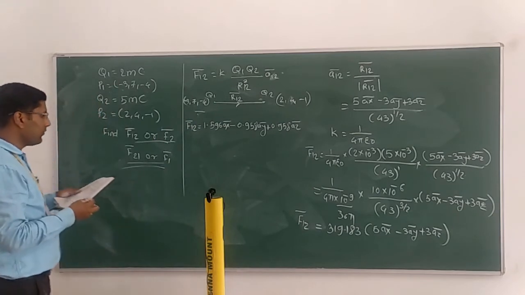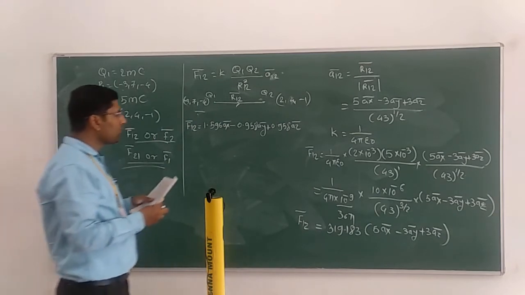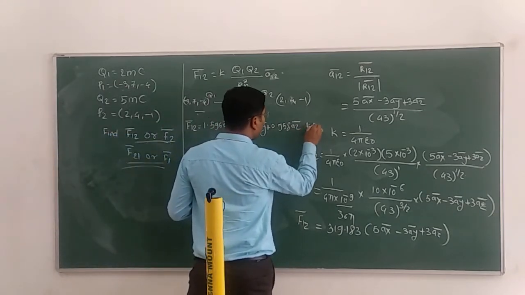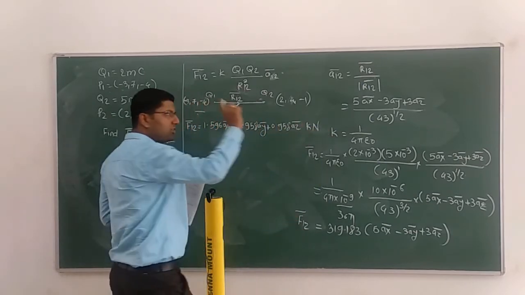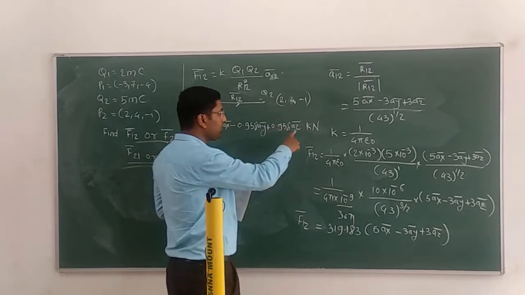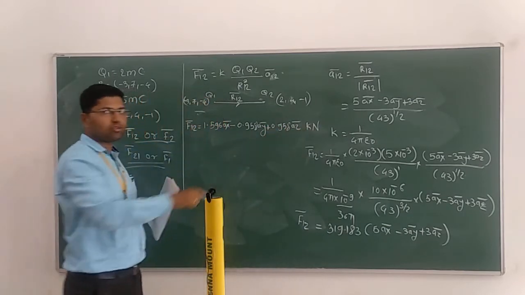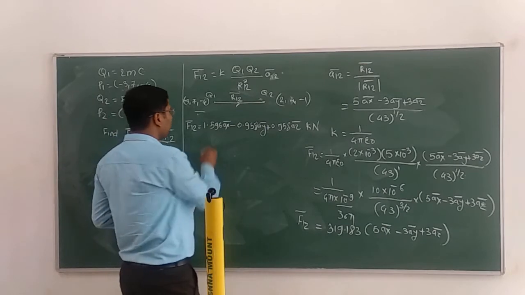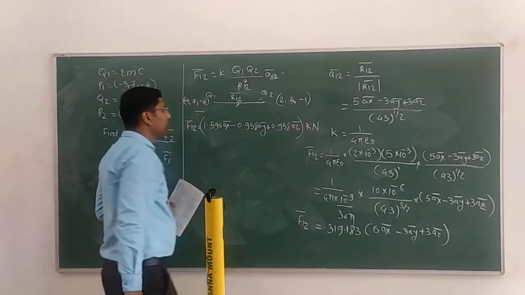That is F12 bar, and the kilo Newton is given, 10 raised to 3. It should be 10 raised to 3 there, and the force unit is Newton. Okay, so that is the value.